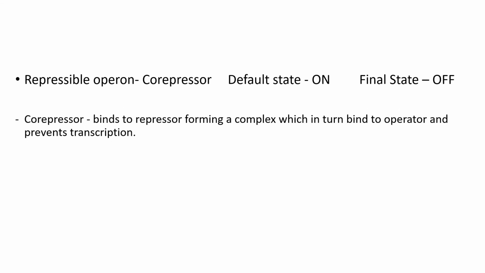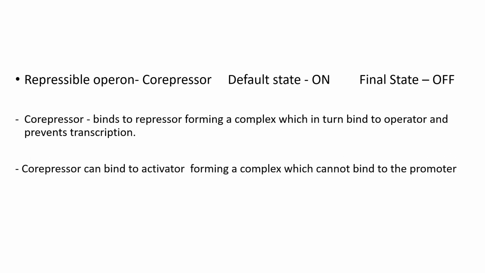When it binds to the repressor, it forms a complex. Therefore, it activates the repressor, which binds to the operator and prevents transcription. When a co-repressor binds to the activator, the activator cannot bind to the promoter. Thereby, the expression of the genes is turned off.